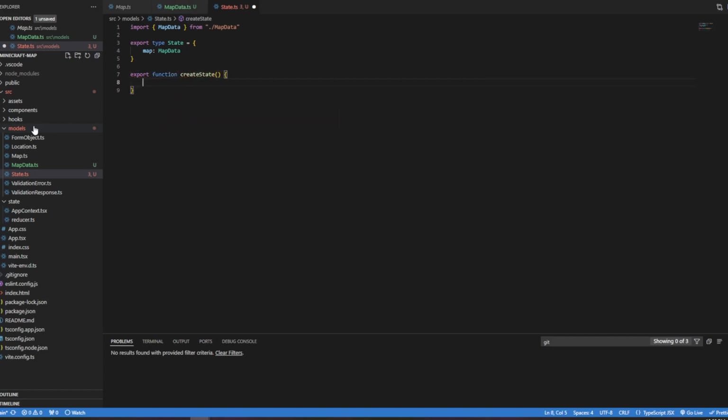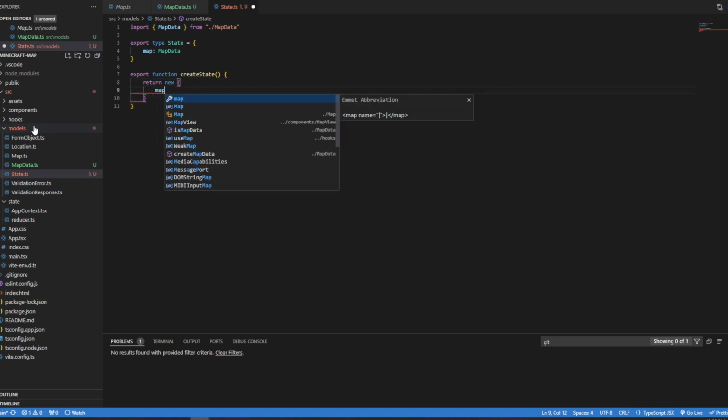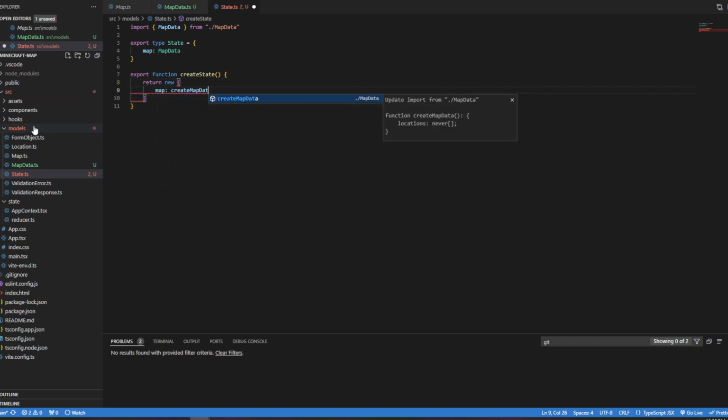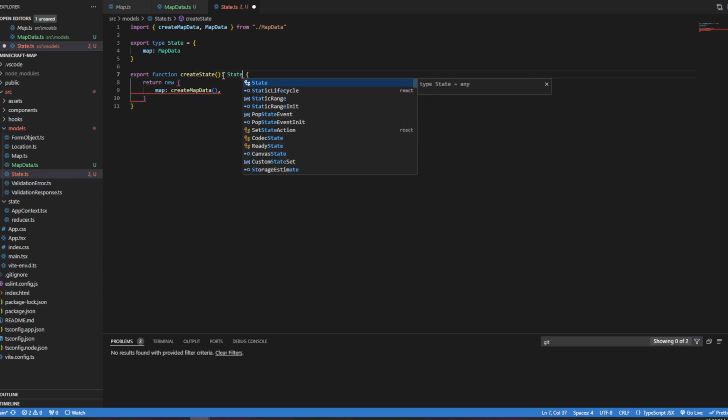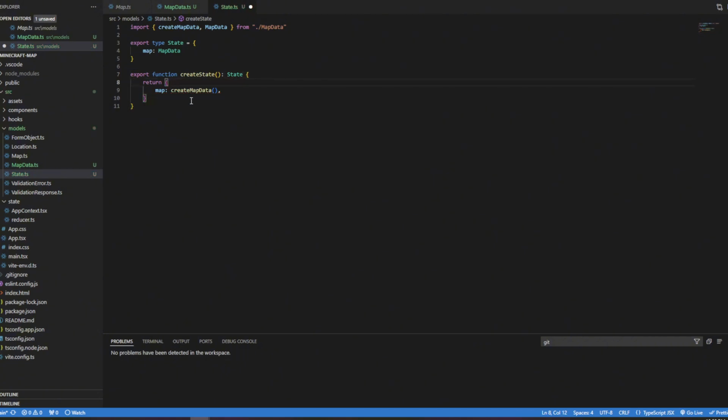Again, I'm not going to bother with any constructing there. I'm just going to return map, create map data, just like that. Oh, yeah, we want to return this as state. Oh, I did new again, didn't I? Oh man, I've got C# on the brain. I'm sorry.